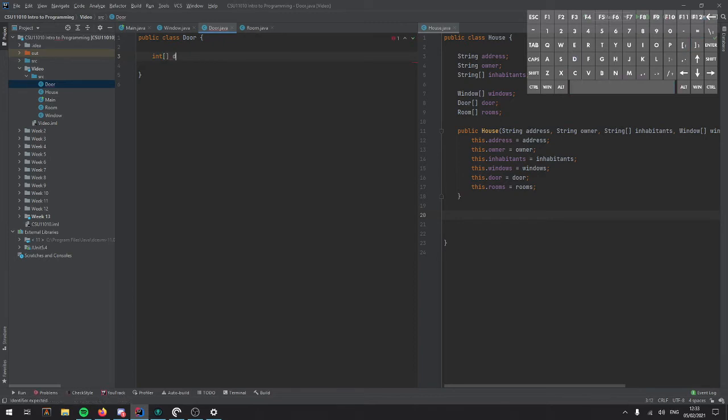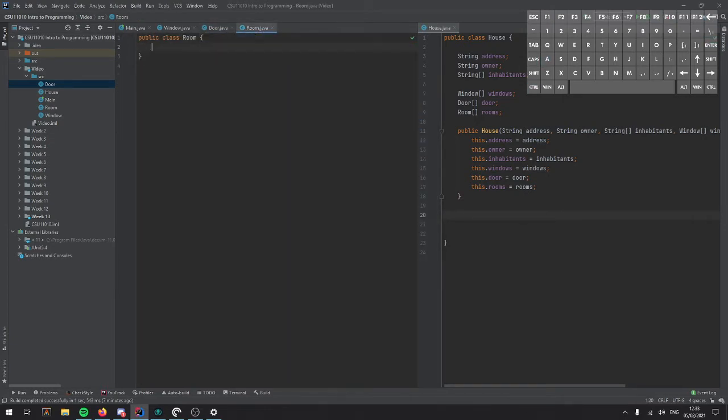We could have dimensions again. And we could have our material type. For this example, I'm going to use a string, but normally for something like material type, you'd use something called an enum. And again, we can create a constructor.